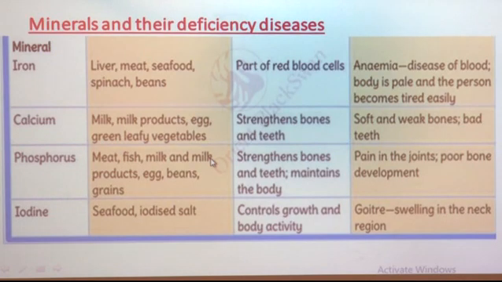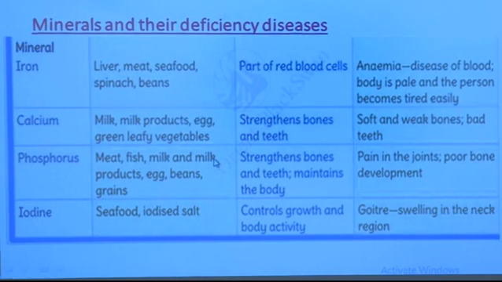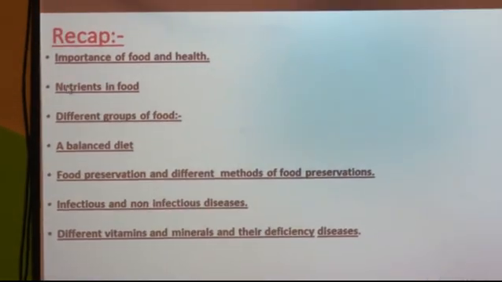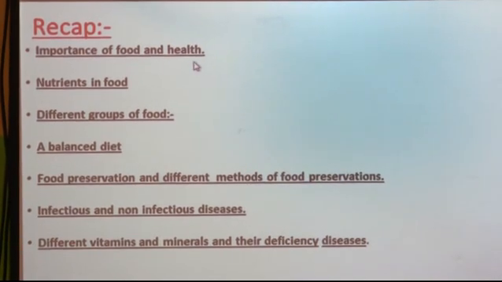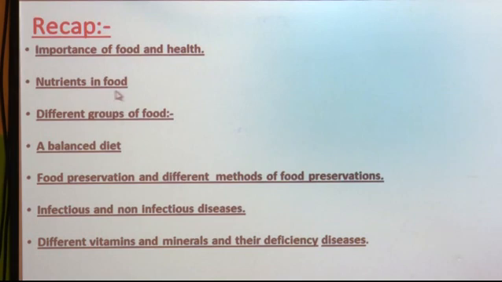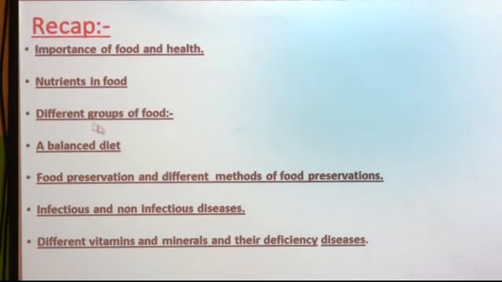So, with this last point we complete our first lesson here. Now, we will take a quick recap of the points that we studied in the lesson. First of all, we studied the importance of food and health, then nutrients in food, different groups of food, food preservation and different methods of food preservation.